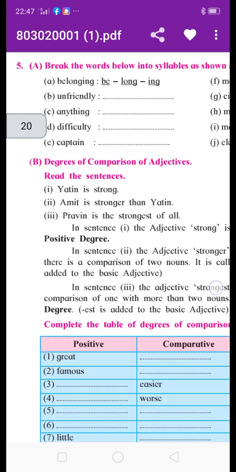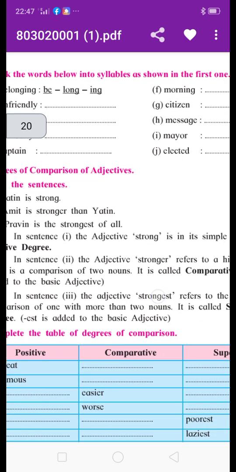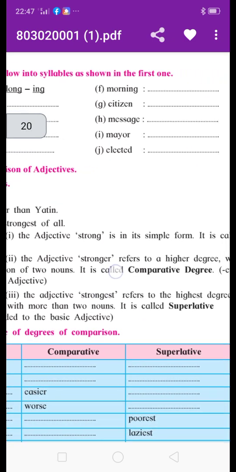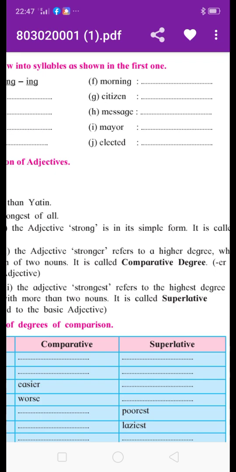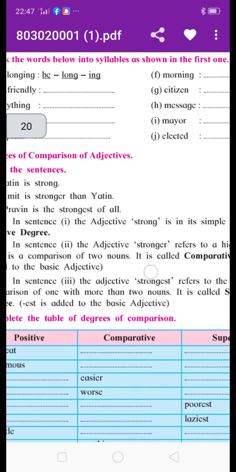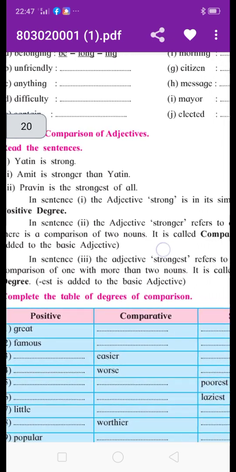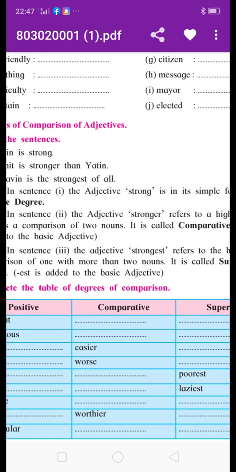Now see the third sentence: Praveen is the strongest of all. In this sentence the adjective strongest refers to the highest degree of comparison, with more than two nouns, not only two.